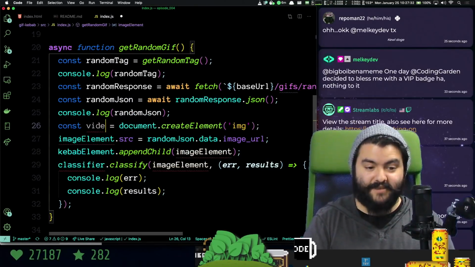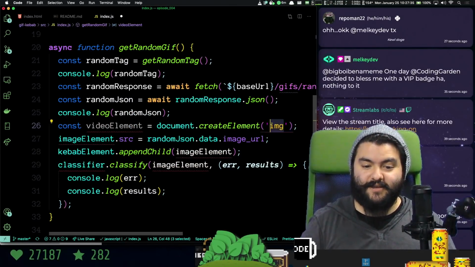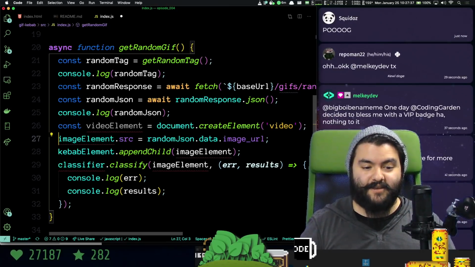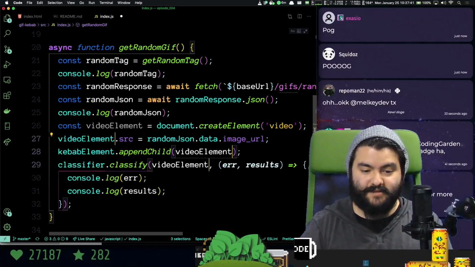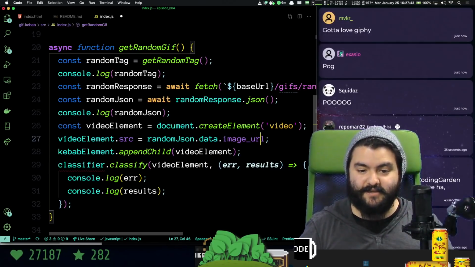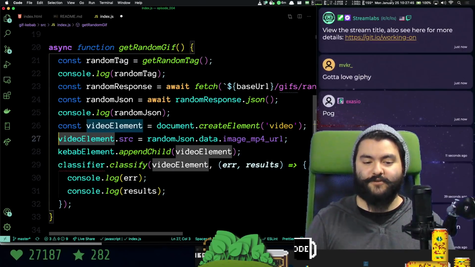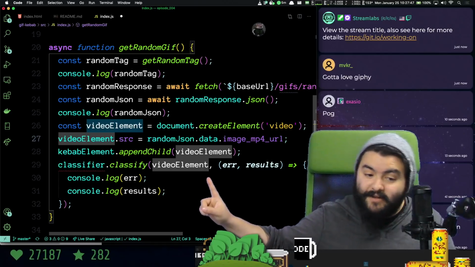Okay, so here we go. Video element. So we're going to create a video. And then this becomes the video element. And the source is data.image MP4 URL. Then we pass in the video element.